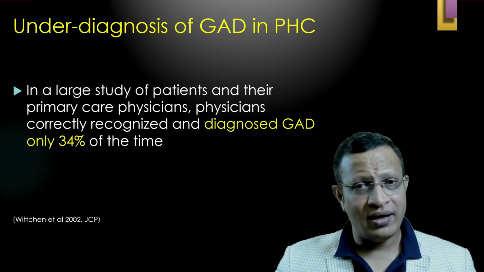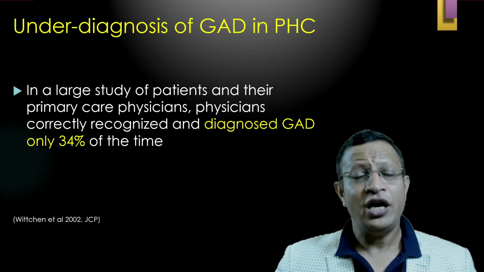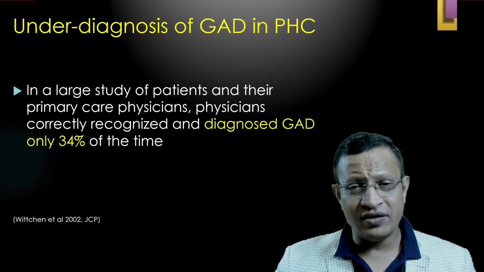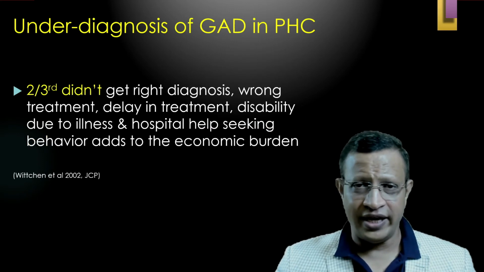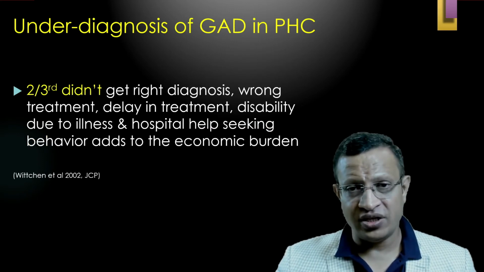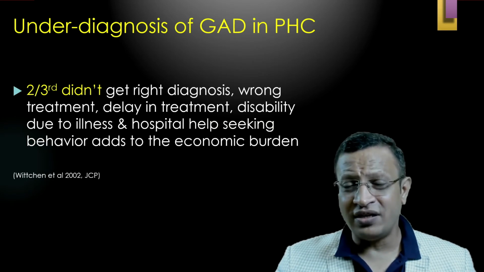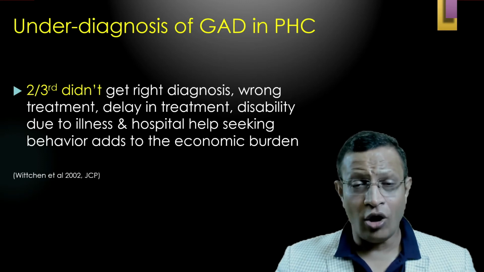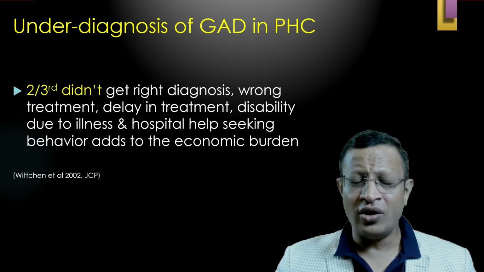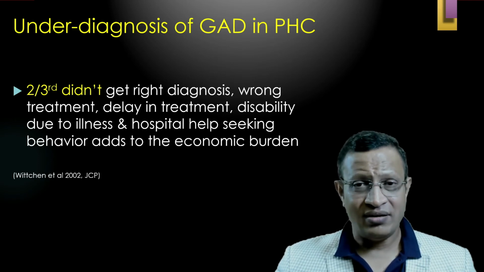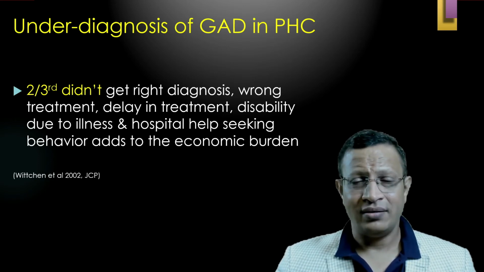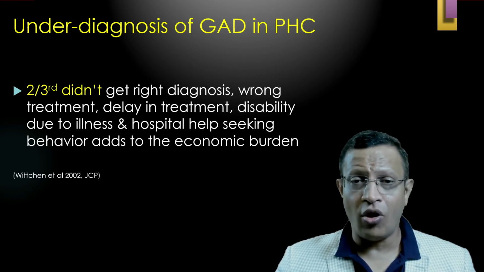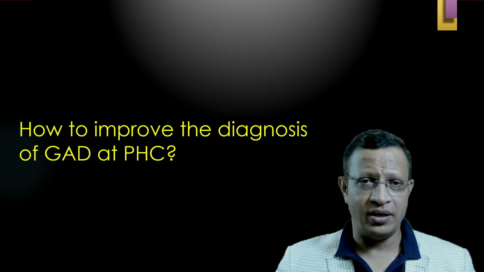But unfortunately, the diagnosis of GAD is made in only 1/3 of the patients. The studies have clearly indicated only 30% of physicians rightly diagnosed GAD. That means 2/3 of the patients, that is around 60 to 70% of the patients visiting PHCs, never got the diagnosis of GAD, although they had GAD, resulting in wrong diagnosis, wrong treatment, delay in treatment, along with added burden for buying those medications, and visiting the hospital for a wrong treatment adds to the economic burden.